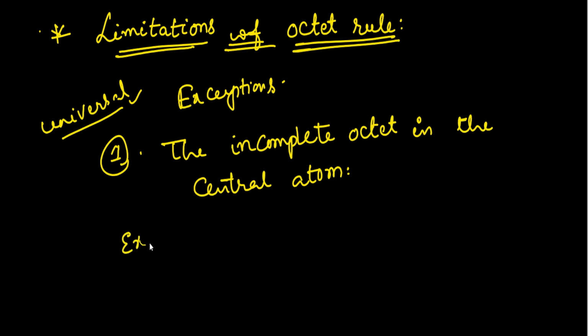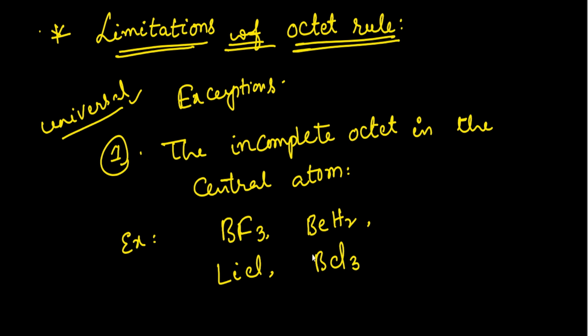For example, take BF3, LiCl, beryllium hydride, BCl3, BH3, AlCl3, and so on, beryllium chloride.